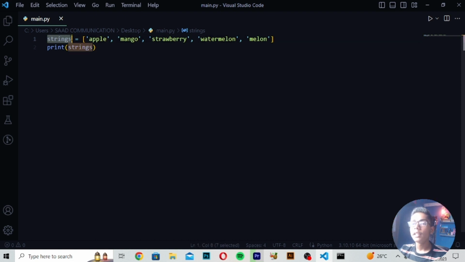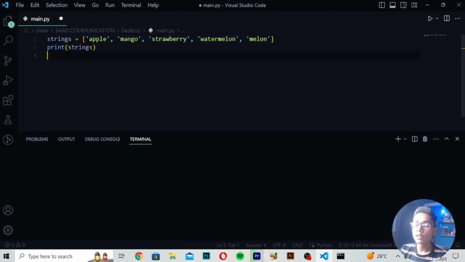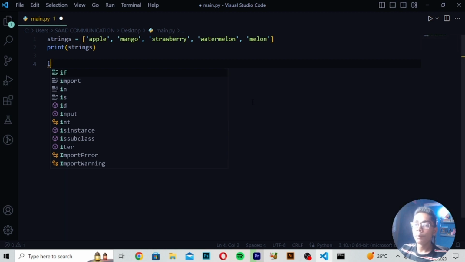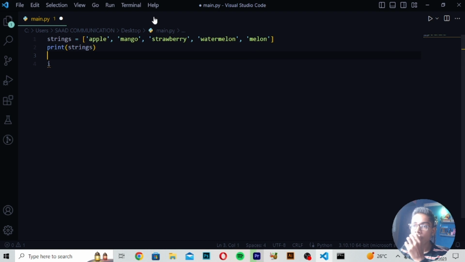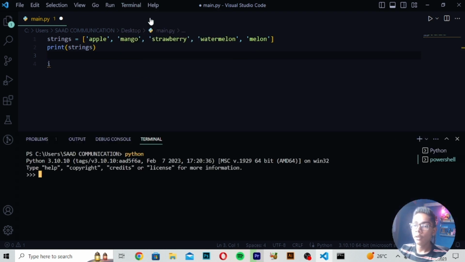So these are the basic starting things which I'm telling you about strings. There are many other things you can do with strings. If you want to define the string directly, you can move down and write the input tag. If I move to the terminal and write Python, and then write strings is equals to, the same thing as at the top, I will write mango, then strawberry, three fruit names here.